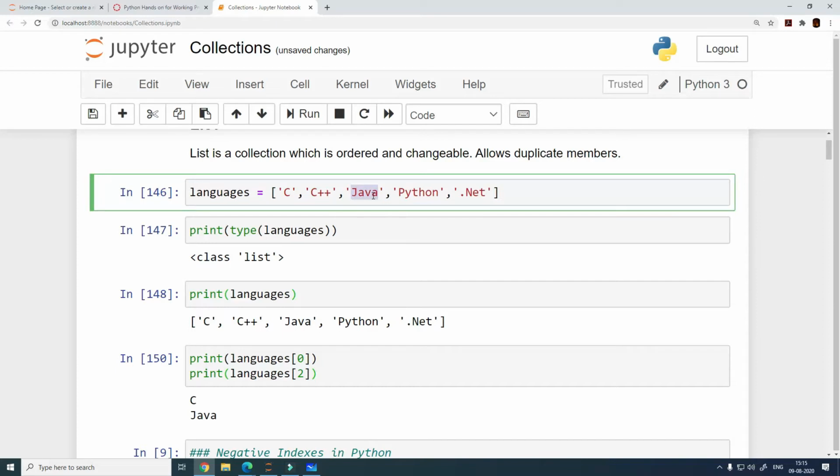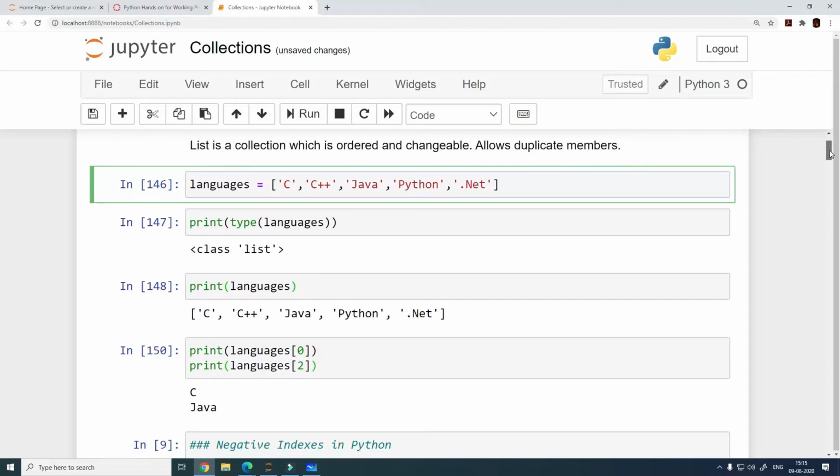So pretty simple. It is working exactly the same way as indexes worked in the case of a string that we saw yesterday. And we already know that indexes in Python start with 0, so you will always start with 0 as the first element.